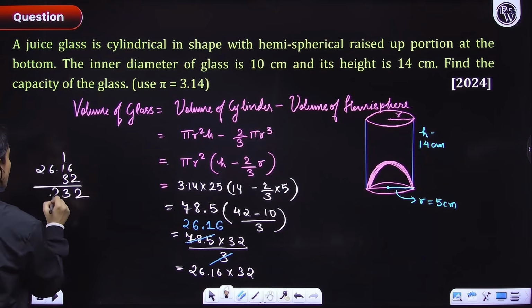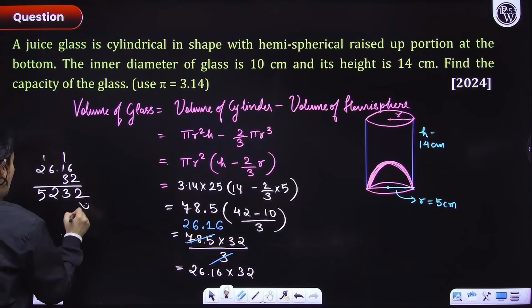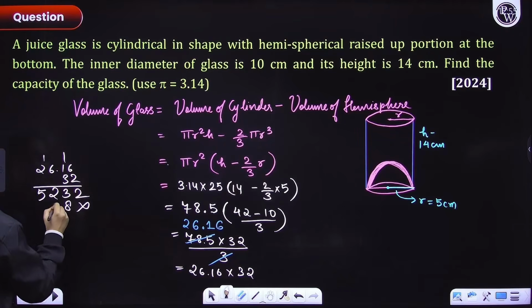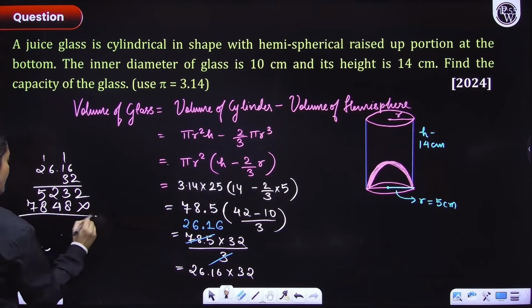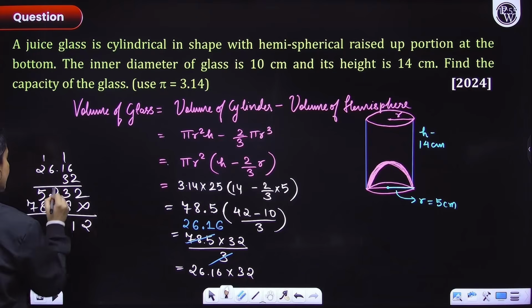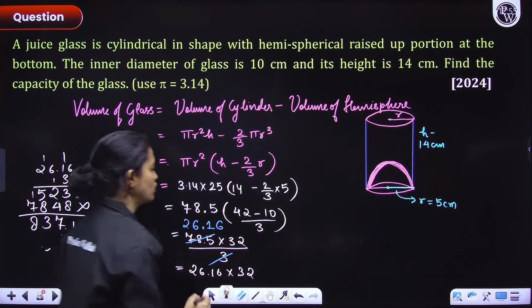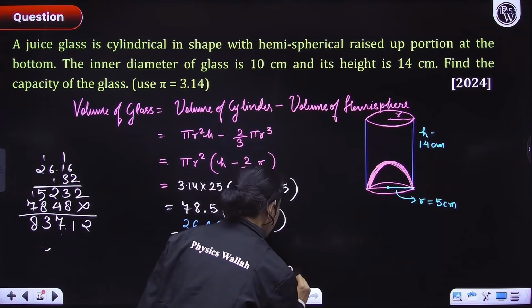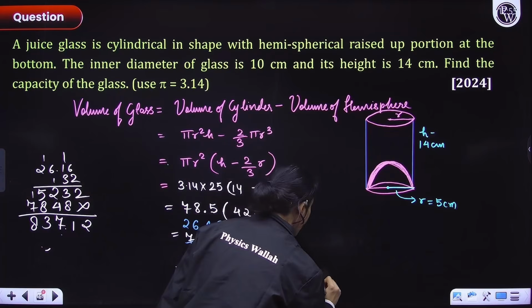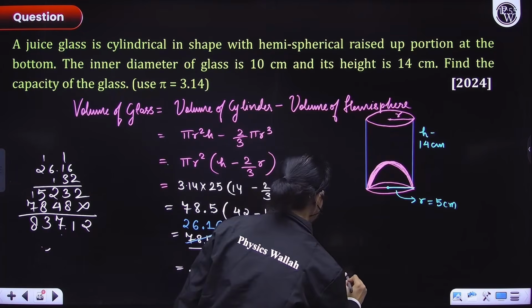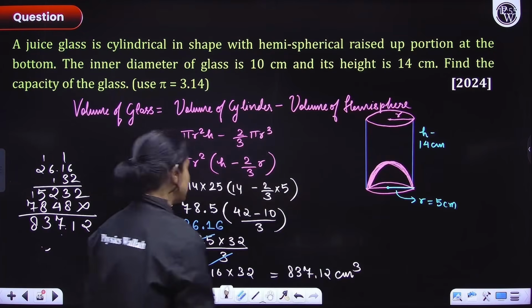3. 6 is 12. 5. Now 6 into 3 is 18. 3 is 3, 4. 6 is 18. 1 is 7. Right? So 2, 11, 7, 3, 1. So 837.12. What do we get? We get 837.12 centimeter cube. This is the answer, everyone.